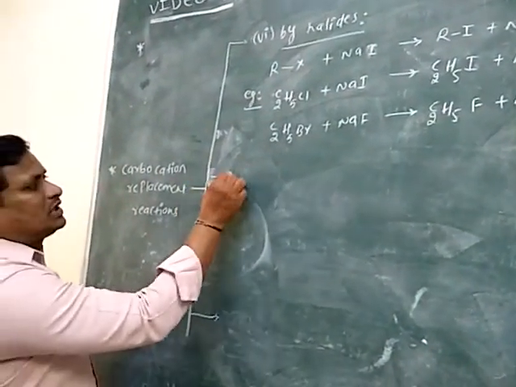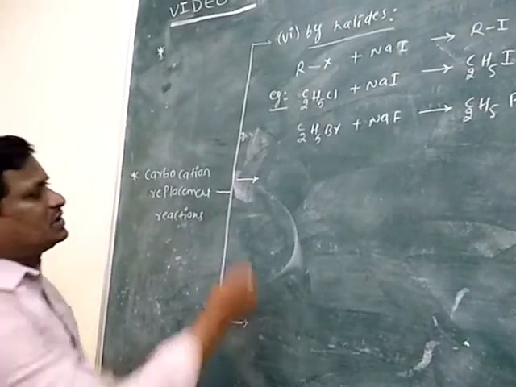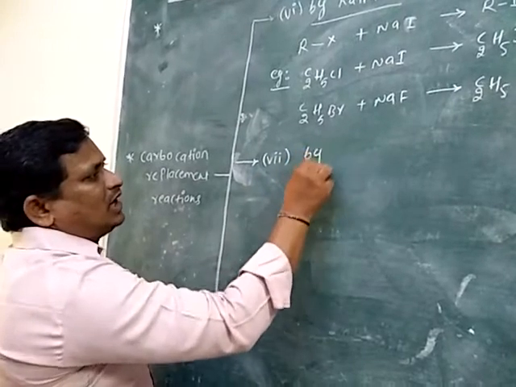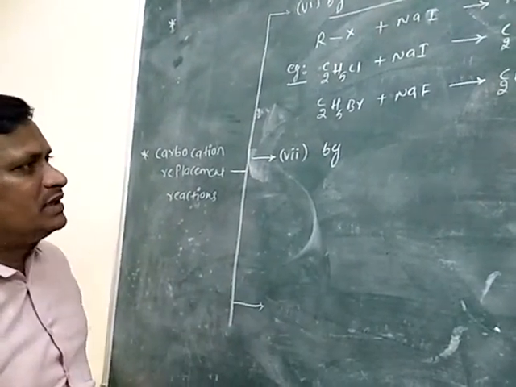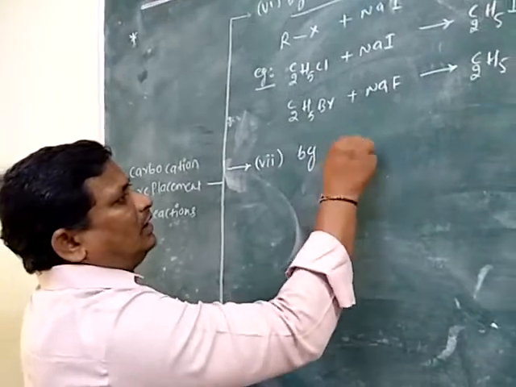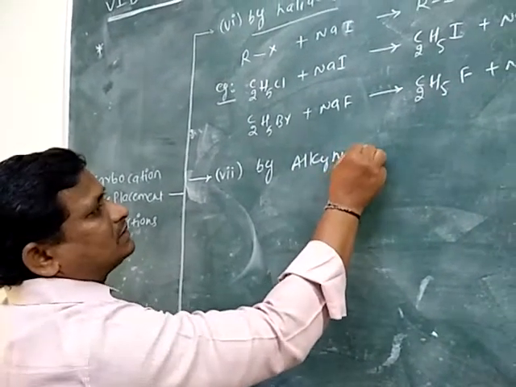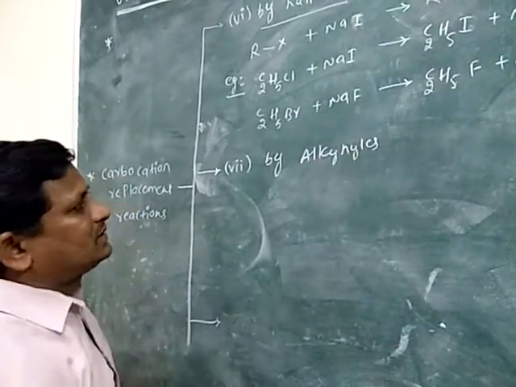Now the next replacement reaction is carbocation replaced by alkynides.